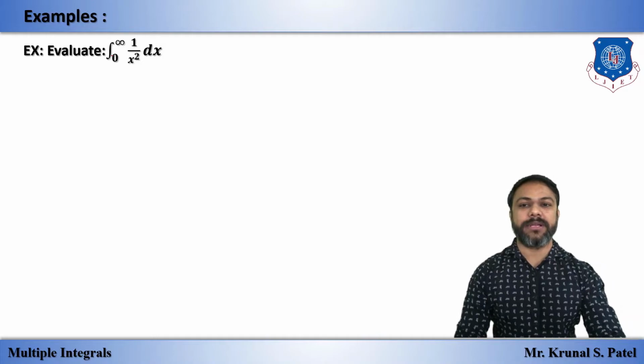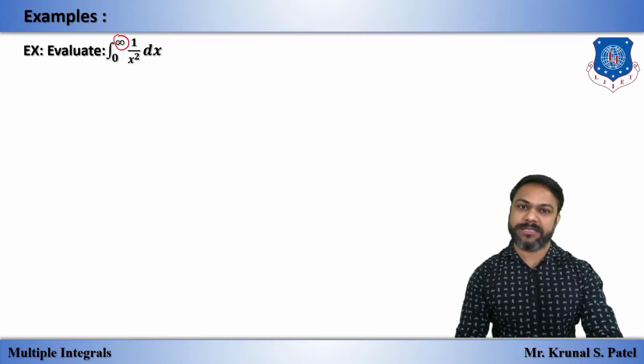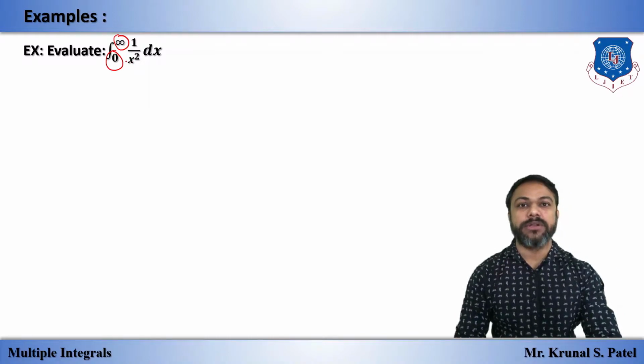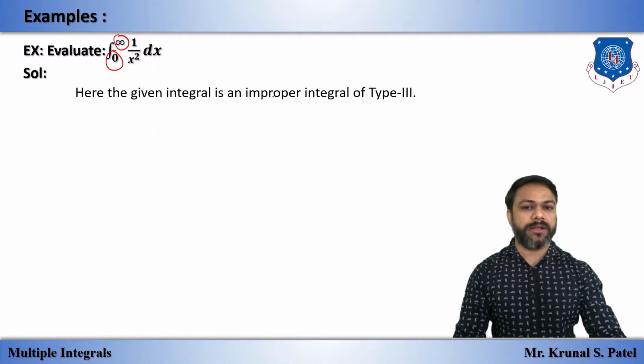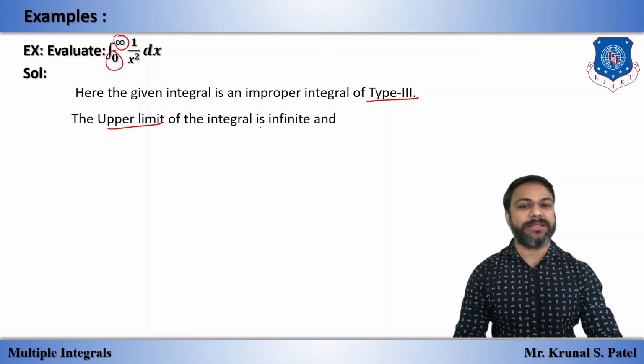So we have an example: evaluate the integral from 0 to infinity of 1 upon x square dx. At the upper limit it is infinity and at 0 this function becomes unbounded. So the given improper integral is of the third kind, that means type 3. The upper limit is infinite and it is unbounded at 0.